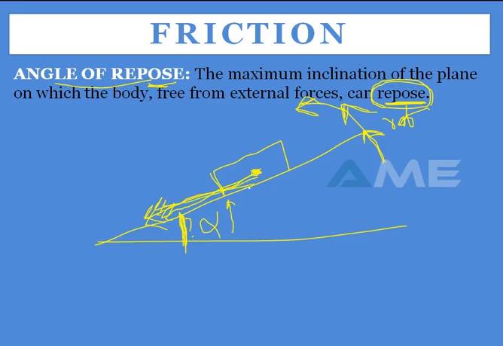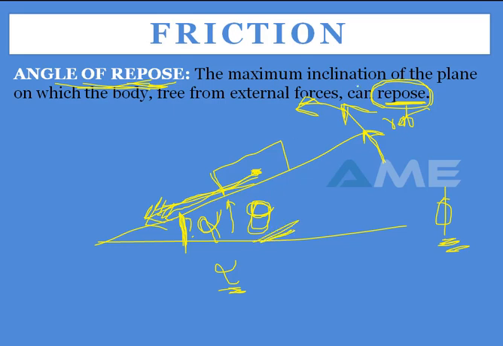At that point we call it the angle of repose, designated by theta. This alpha is the angle of inclination, but theta is the angle of repose. Don't confuse it with phi also, which is the angle of friction. Once again, alpha is angle of inclination, phi is angle of friction, theta is angle of repose.